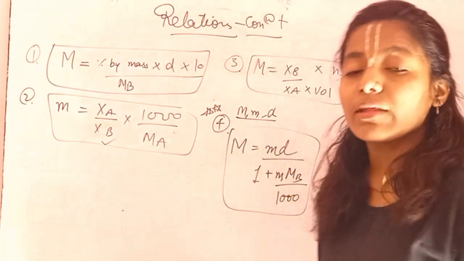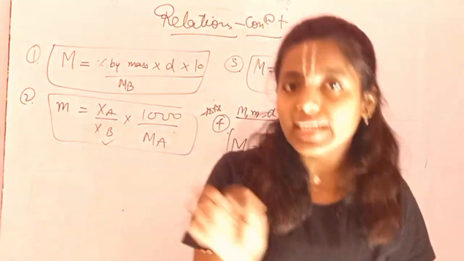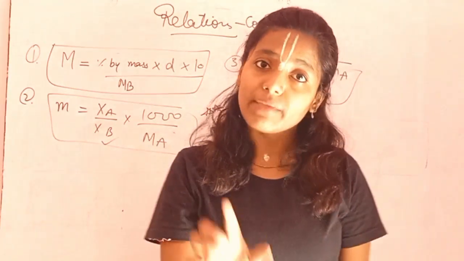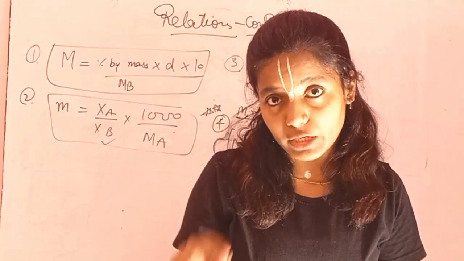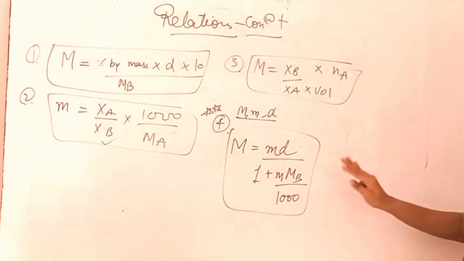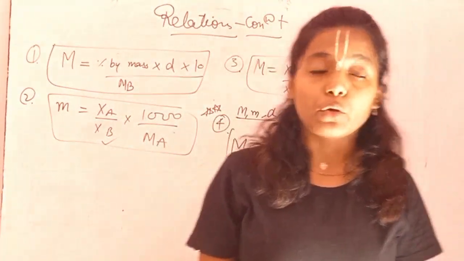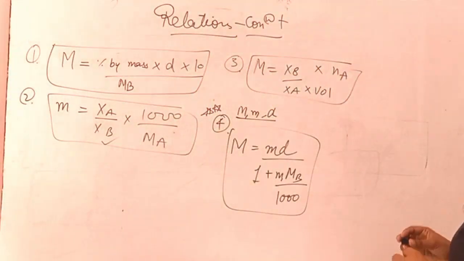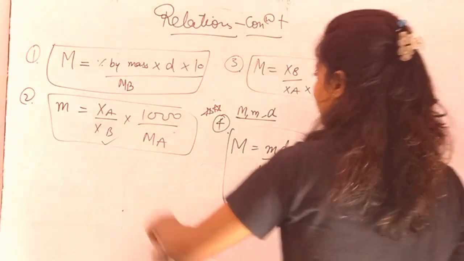Capital M, which is your molarity, equals small m into density upon 1 plus small m into the molar mass of your solute upon 1000. So these are the four relations that are crucial to keep in mind. If you want to write it, you can write it clearly. And now I am going to erase it all.